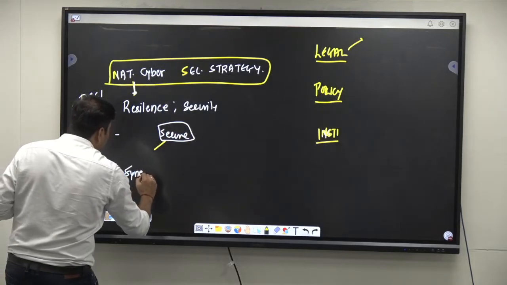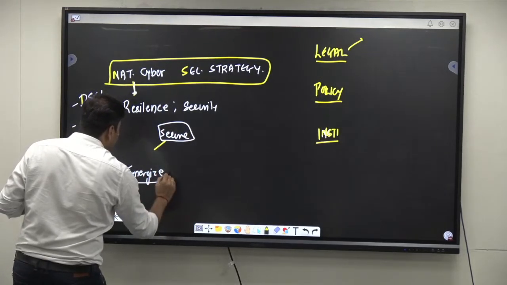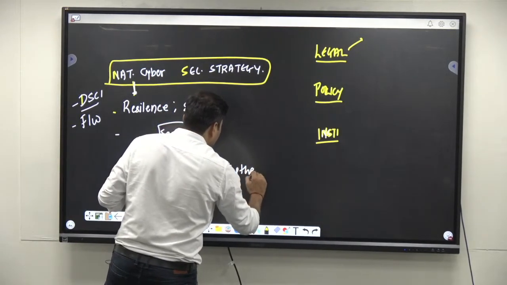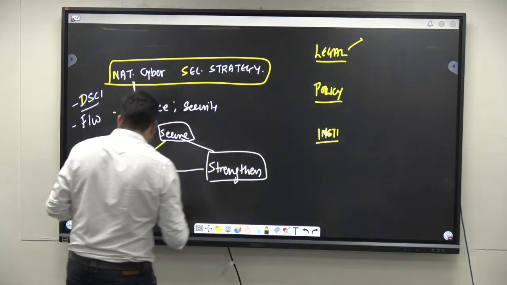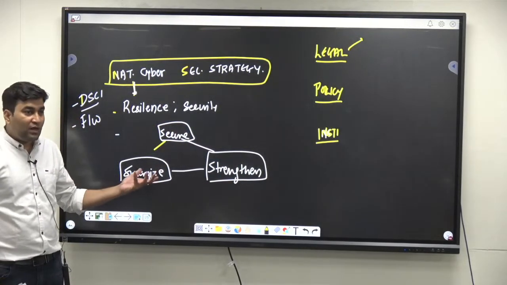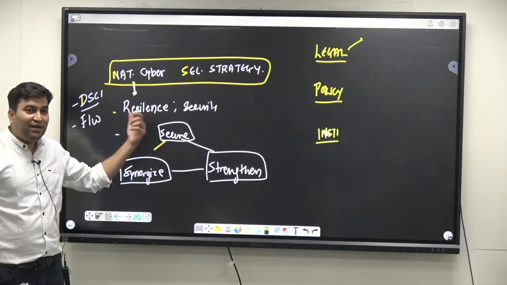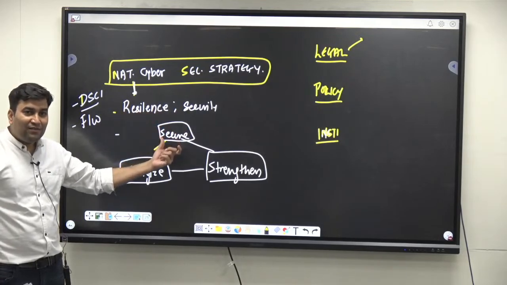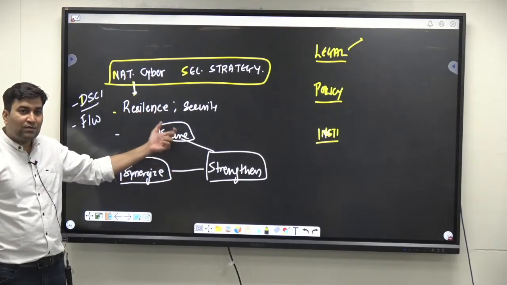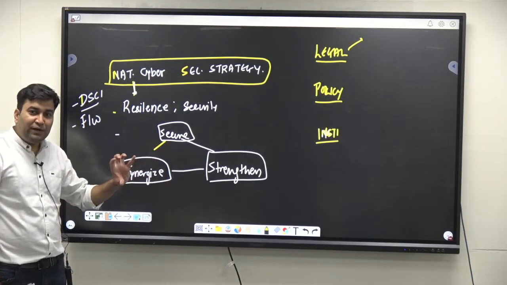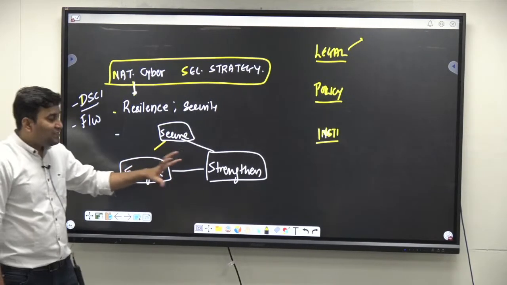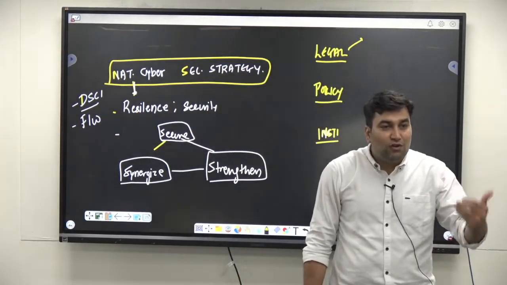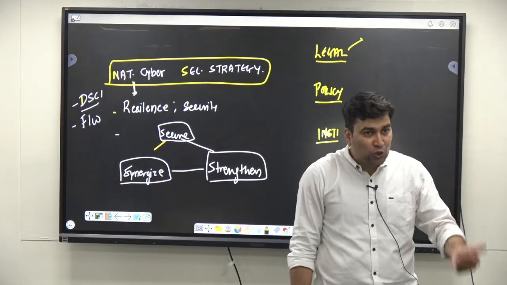synergize, and third is strengthen. Through these three, it aims to improve the cyber resilience and cyber security through securing. Secure क्या करना है आपको? Data, information, networks. Synergize क्या करना है? Coordination between the agencies. Strengthen क्या करना है? बेसिकली ह्यूमन रिसोर्सेस, ट्रेनिंग, डेवलपमेंट, इंडिजिनियस डेवलपमेंट ऑफ द हार्डवेयर एंड द सॉफ्टवेयर, ये सब